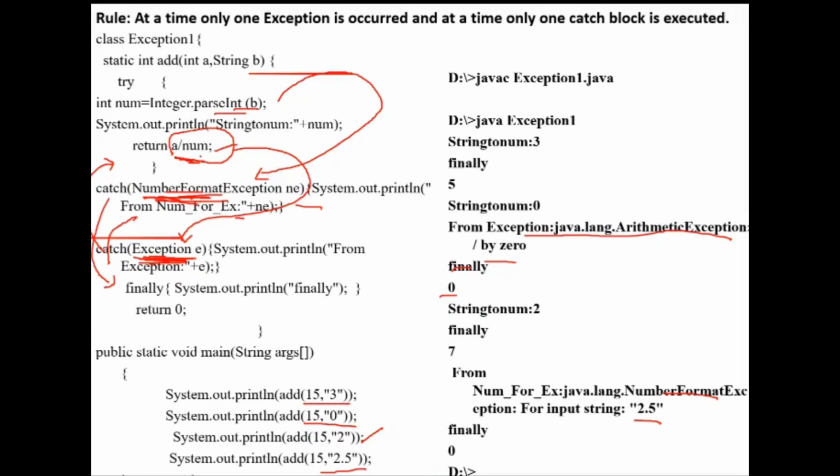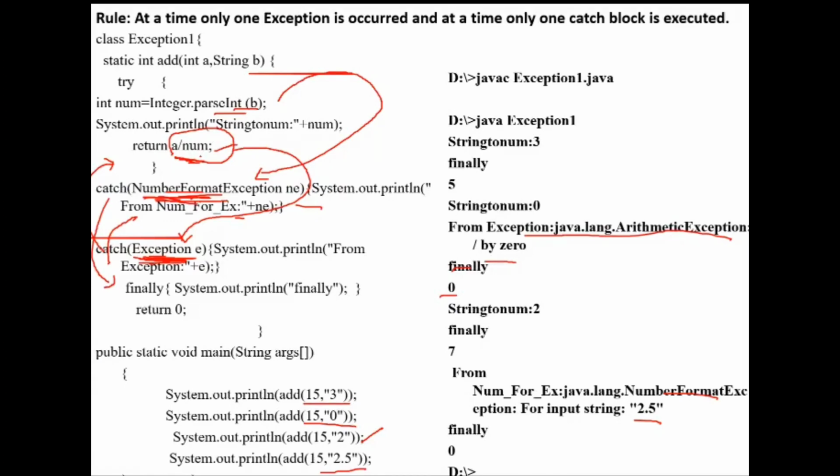This also depends on the programmer. If a programmer wants to do some specific action for arithmetic exception, and sometimes wants to do some specific action for number format exception, that time I need a separate catch block. Understood? If the programmer wants to do something particular when arithmetic exception occurs, I have to write that only within that arithmetic exception catch block. Understood? Yes or no?